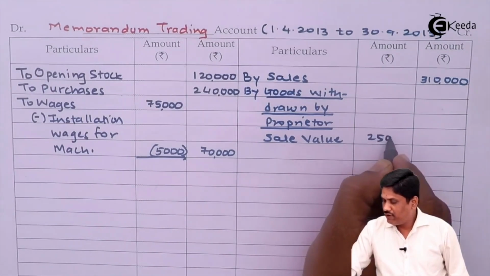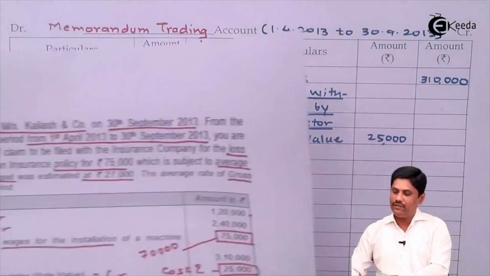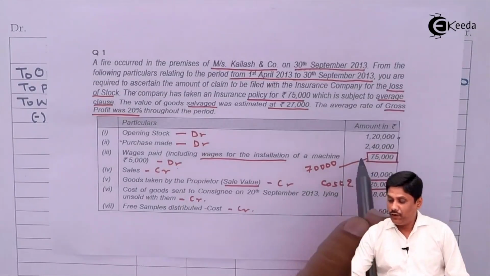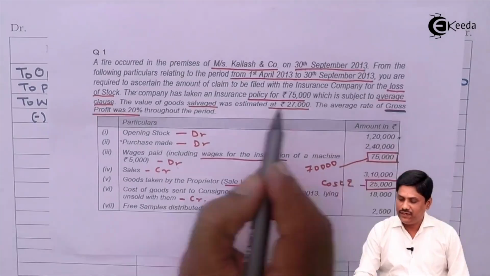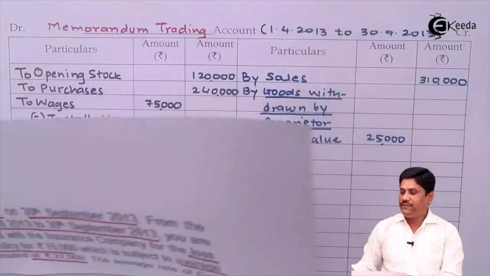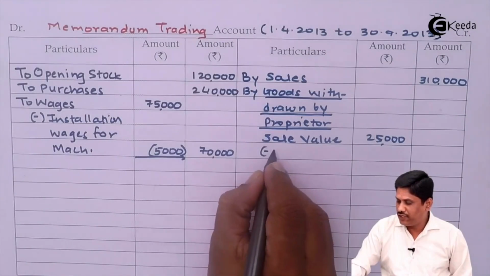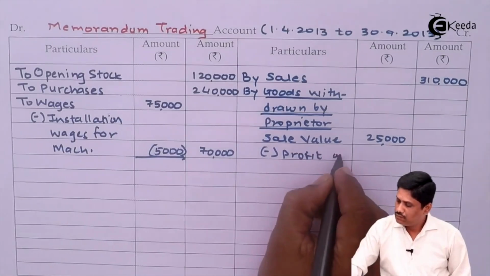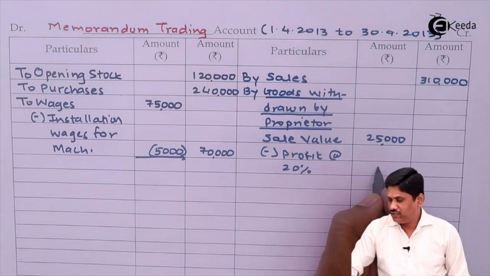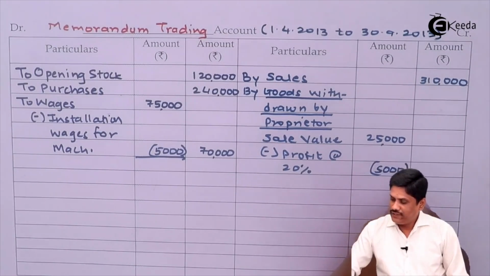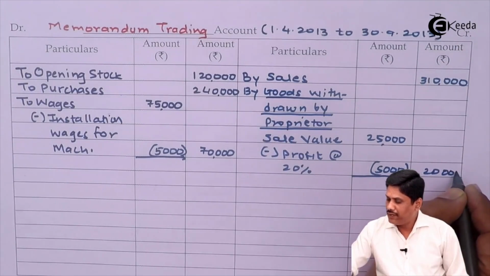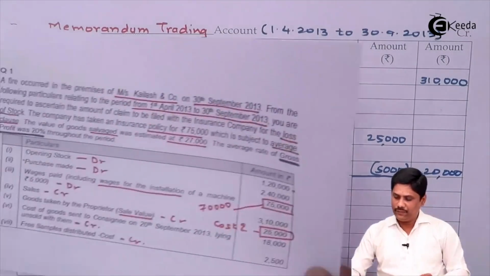Now students, how I will find out what is cost price? It is simple, you must have learned in childhood, selling price minus profit is equal to cost. Just check, is profit rate given in our question? Somewhere they have given you the gross profit rate, which is 20%. So I can say my profit will be minus 20%. 20% of 25,000 will become how much? Is that 5,000? Right? So if we minus 5,000 we will be able to get the cost of the goods withdrawn by proprietor. Is this confirmed? Is it understood?